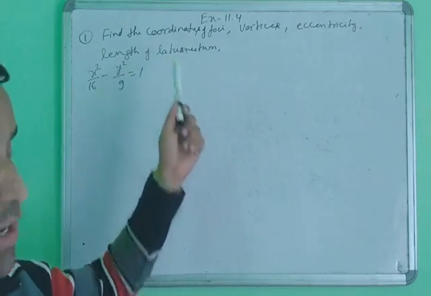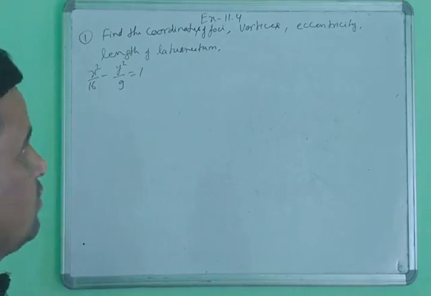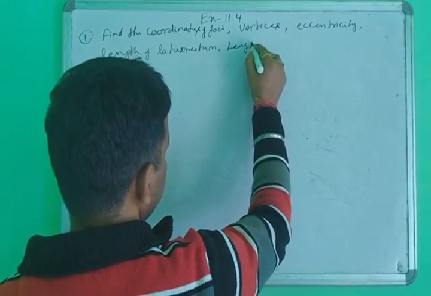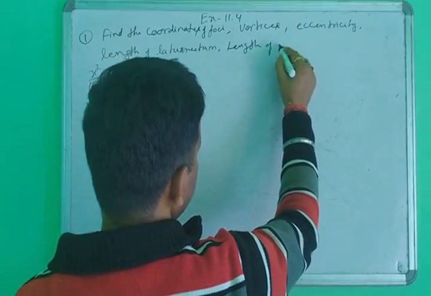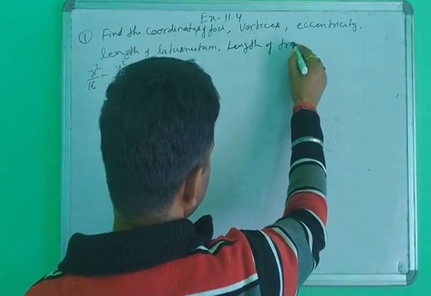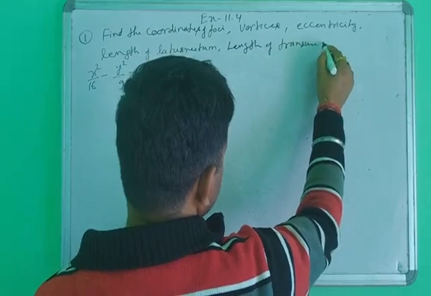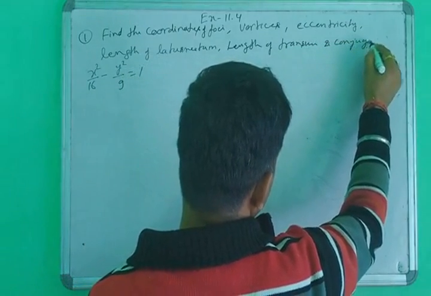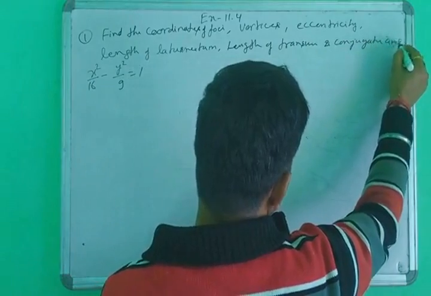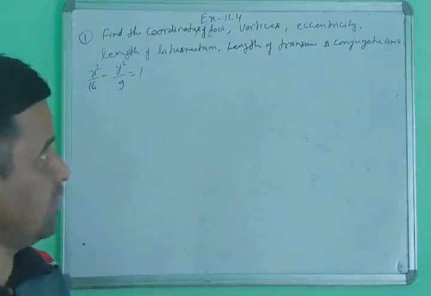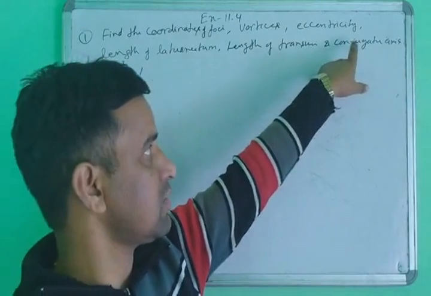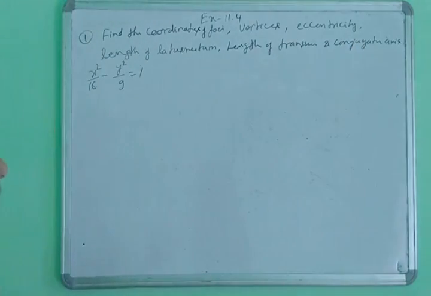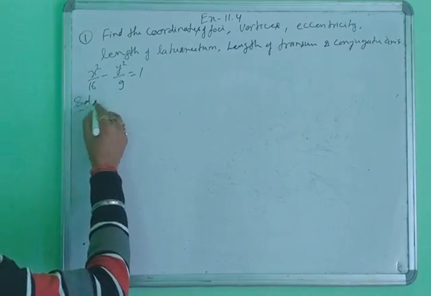You will also find the length of the transverse and conjugate axes. What is the length of the transverse axis and what is the length of the conjugate axis? So there are five answers, and one by one we will solve them.